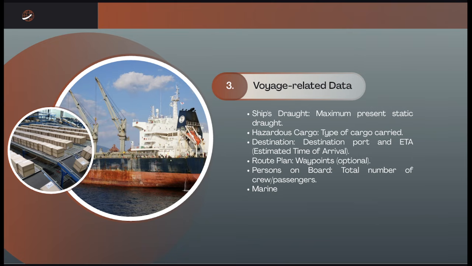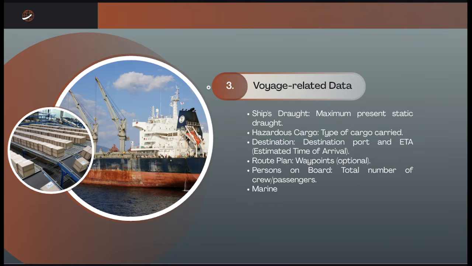And then the last type of message is what we call the voyage related message. The voyage data contains information that's specific to the current trip. Unlike the dynamic data, these fields are manually entered by the crew and must be updated at the start of every voyage. The transmission interval is every 6 minutes when data is amended or upon request.